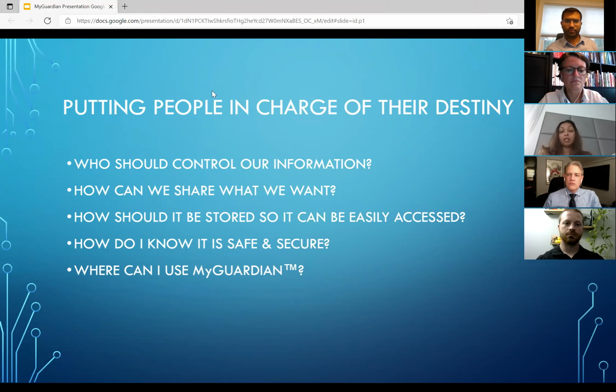From pre-existing conditions such as allergies to vaccination records, how can we have access to that information at our fingertips when we visit another specialist, the dentist, a restaurant, a gym, or even book an airline flight? MyGuardian will revolutionize not only the control consumers have over their health information, but make it actionable. It puts us in control of our own destiny.